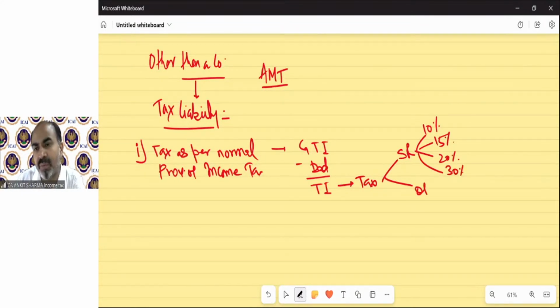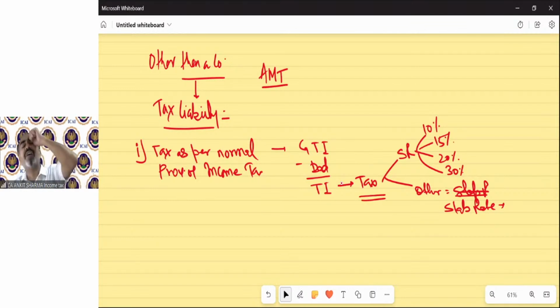And on other income, that is salary, etc., which is going to be taxable at slab rate, depending on the person. So this is the way we calculate tax, then rebate, then surcharge, then cess, etc. So that is my tax liability as per the normal provision of income tax.